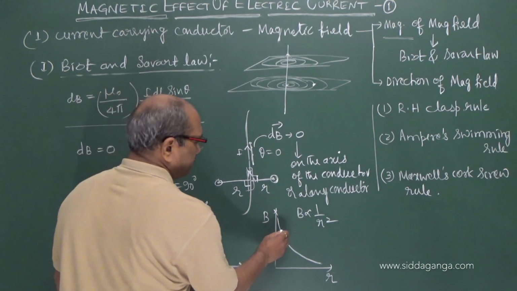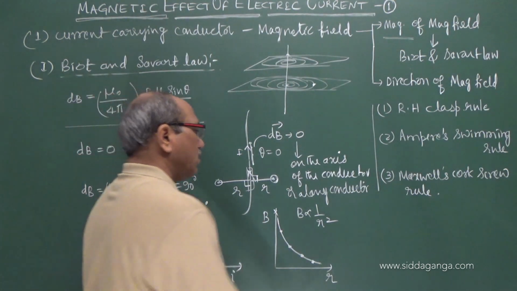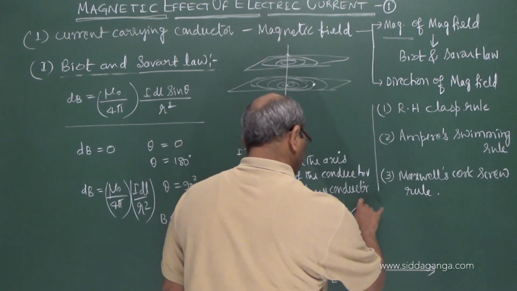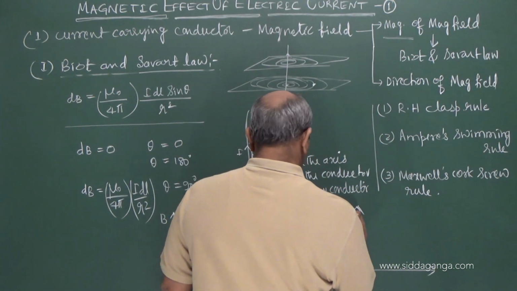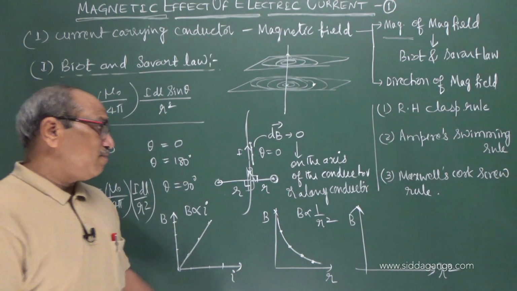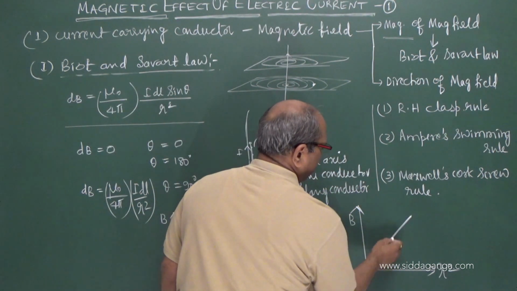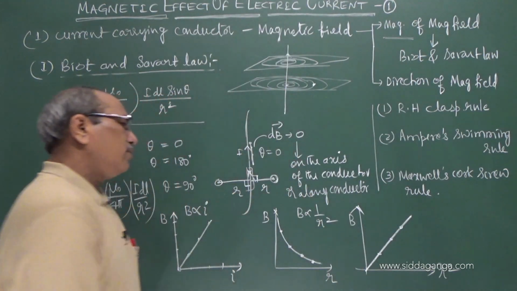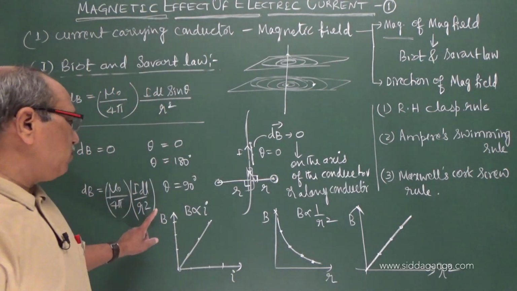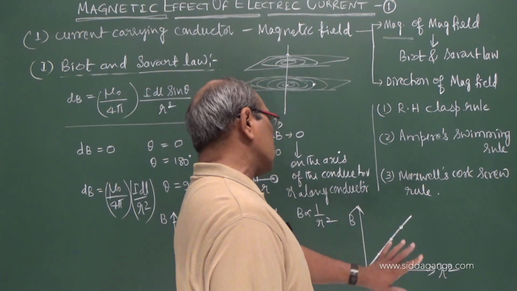This is the nature of the curve we see for B versus R. And also, as you have studied in coordinate geometry and graphs, B versus R square, if you take, this becomes a straight line. You will get a straight line. So these are the variations of the curve: B versus current, B versus R, or B versus R square.